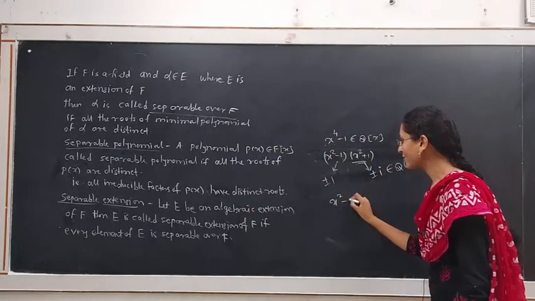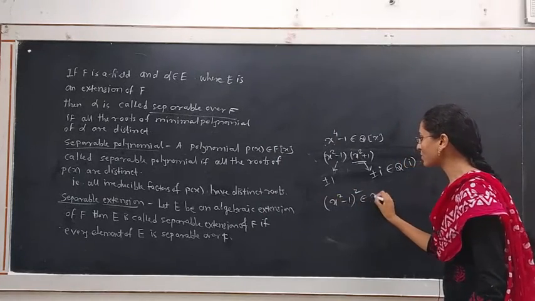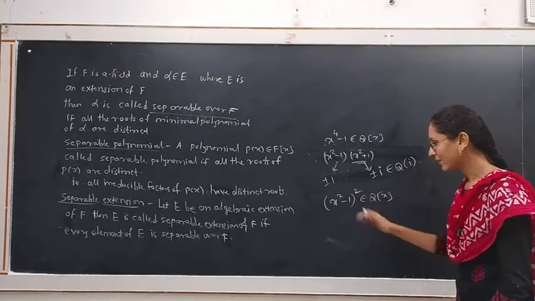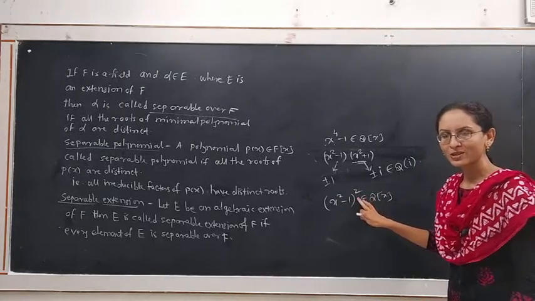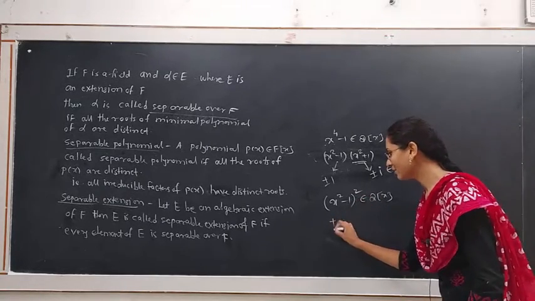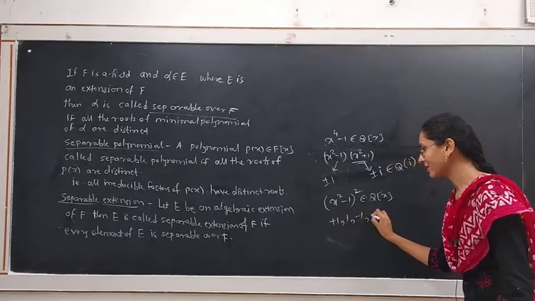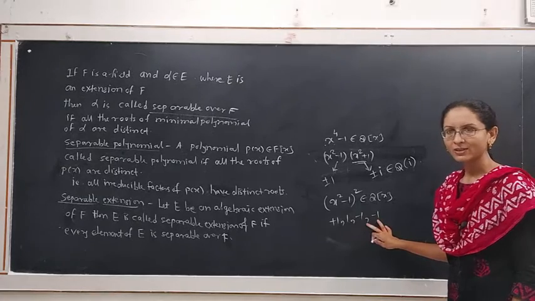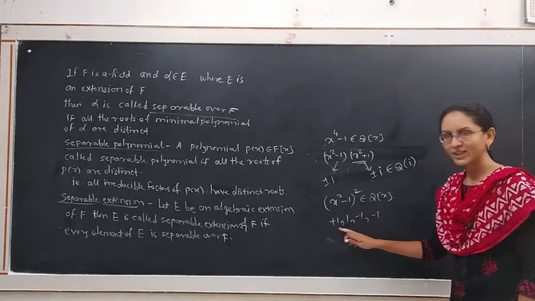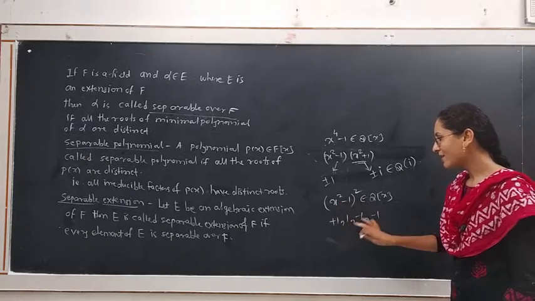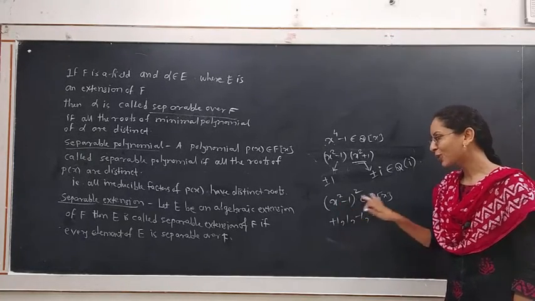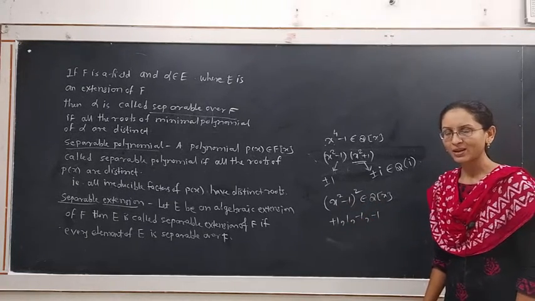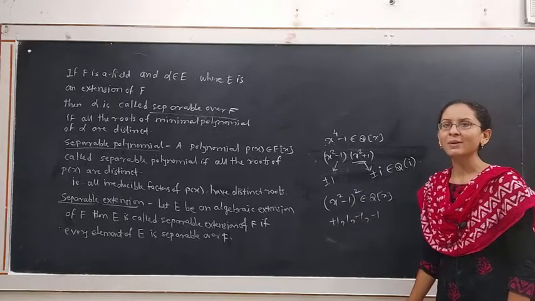Example: (x squared minus 1) squared belongs to Q[x]. Now this polynomial is not separable over Q because it is of degree 4 and has 4 roots which are not distinct. The roots are 1, 1, minus 1 and minus 1. Minus 1 is repeated twice, 1 is repeated twice. So roots of the polynomial are not distinct. The polynomial has coefficients from Q for which roots are not distinct, therefore the polynomial is not separable. A polynomial which is not separable is called an inseparable polynomial.